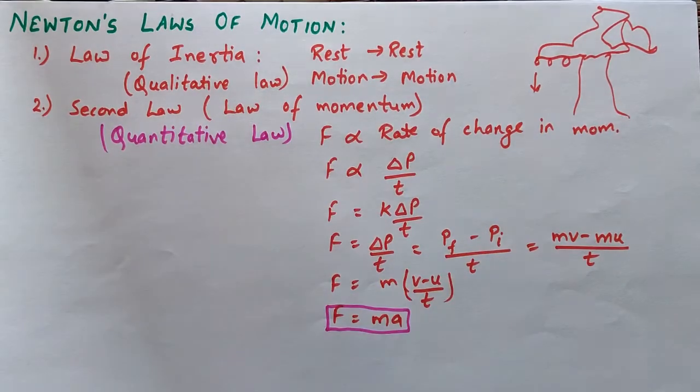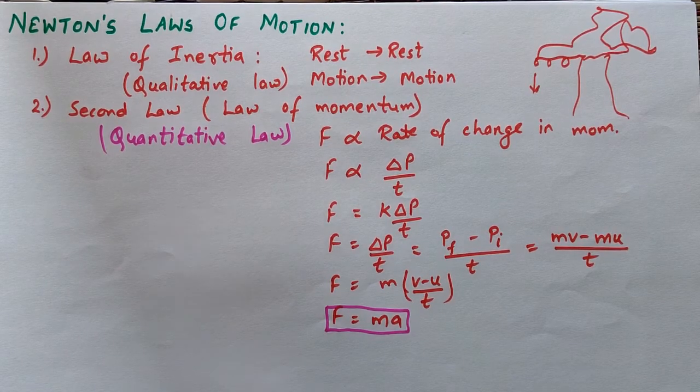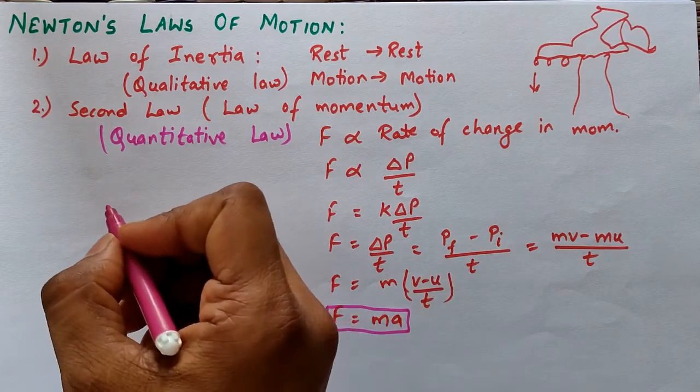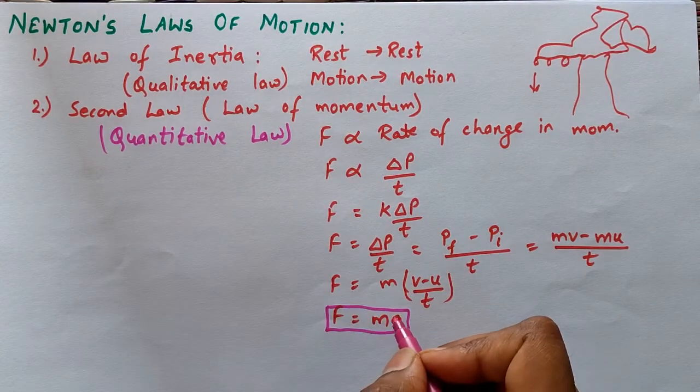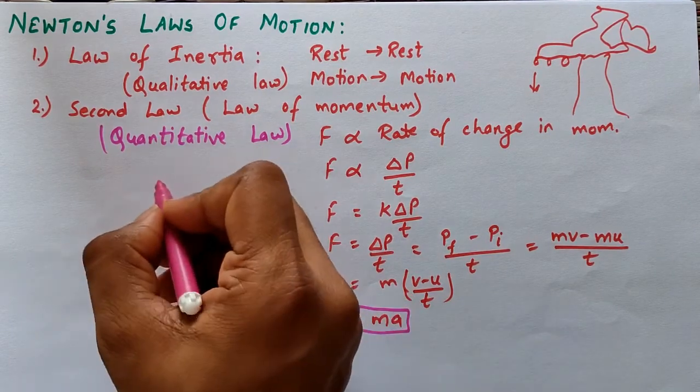This is the second law of motion given by Newton, and some theoretical questions can arise from this topic, like why does a cricket player lower his hands while catching the ball?